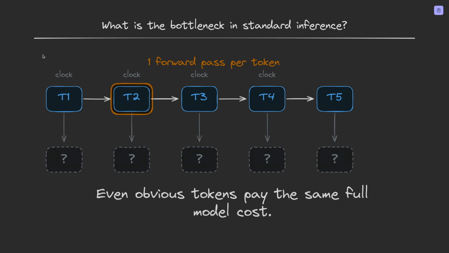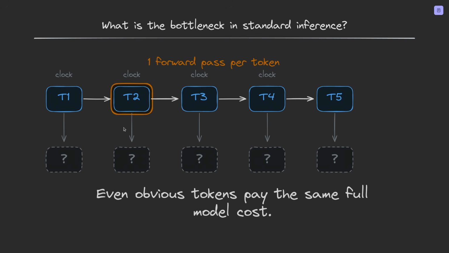Here it is visualized. Each clock tick is one forward pass and one token. So if we look, T1 produces the first token, T2 produces the second, and so on. And each token pays the same full model cost because it needs everything behind it to compute the next one. And here is the frustrating part. Even when the next word is obvious, the model still has to run another target model decode step. This cost is not perfectly identical for every token because the KV cache changes the computation and the context grows over time, but the waste is still real.